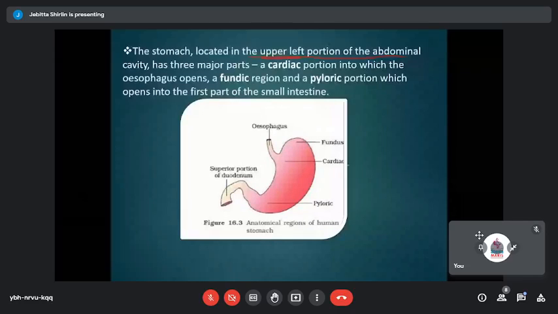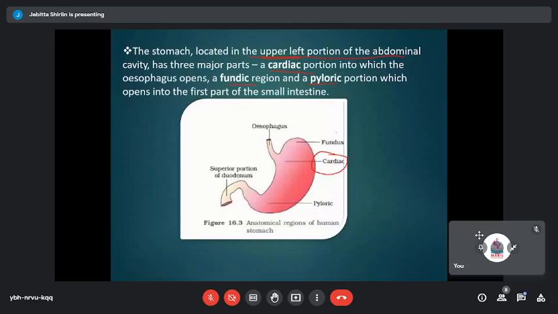The cardiac region is the region into which the esophagus opens. Here you have the esophageal sphincter muscles that regulate the opening of the esophagus into the stomach. So this region is the cardiac region. The cardiac region has nothing to do with the heart; it is simply the region where the esophagus opens into the stomach. And there is the fundic region, which is the anterior region of the stomach. This is the fundus region.